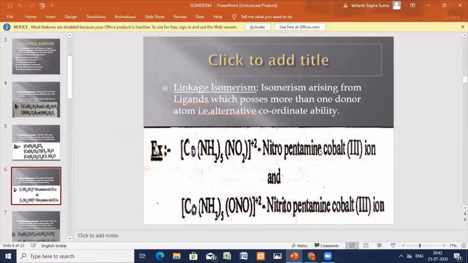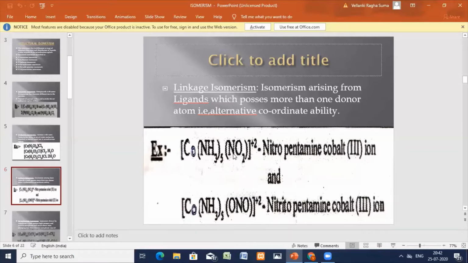So this is the nitropentaamminecobalt(III) ion complex, and this is the nitritopentaamminecobalt(III) ion. This is the nitro group, this is the nitrito group. The donor sites are different. The formula is the same, NO2, nitro ligand here, and here also NO2, but this is the nitrito ligand.